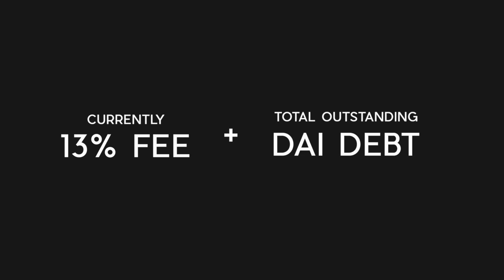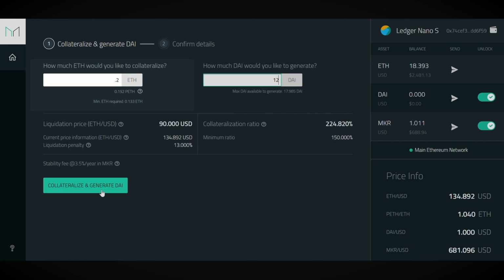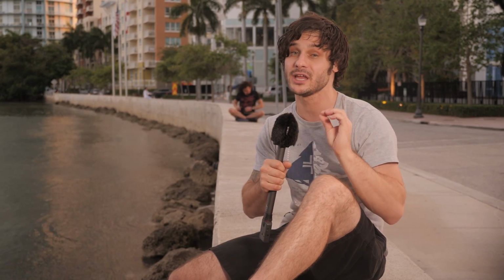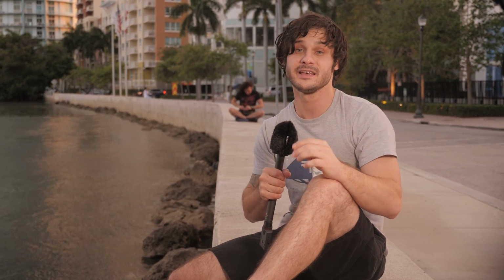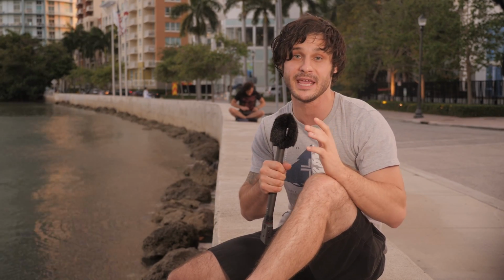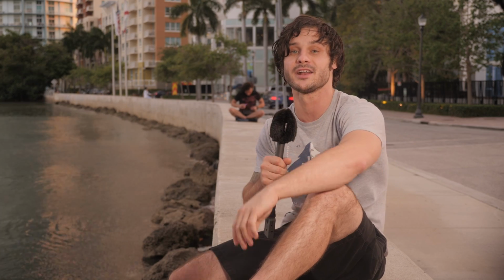The liquidation penalty is a fee added to the total outstanding Dai debt when a liquidation occurs, which is subtracted from a user's collateral holdings. If liquidation occurs, you lose your collateral, but still get to keep the Dai that you generated. This means it is critical to be fully aware of the health of your CDP, as you are the sole owner and are fully responsible for ensuring your assets remain safe from liquidation.